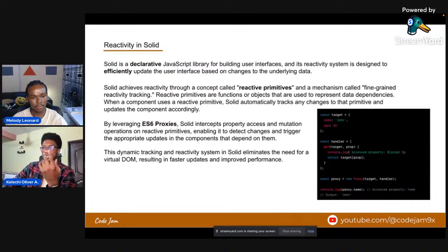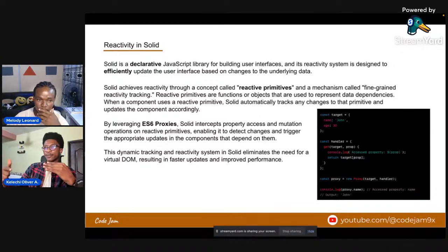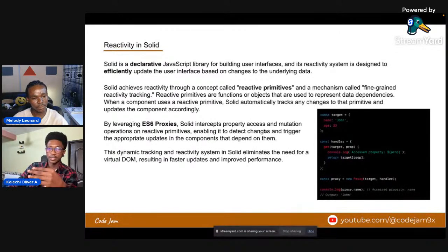So while doing this, I compared React and Solid. I decided to do something interesting. I added a console log to a function in my React project, and then added the same console log to a function in my Solid project. While running, because I made a state change, the console log in React kept running over and over and over again. But the one with Solid was console logged just once, meaning the functional components are getting called once, right? So there is a lot to this, right?